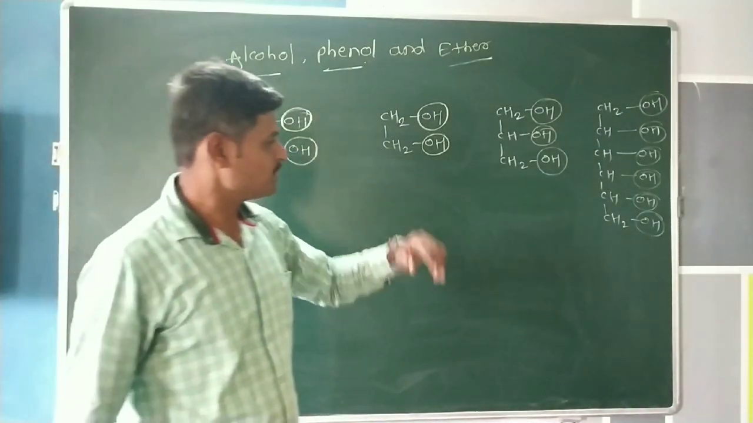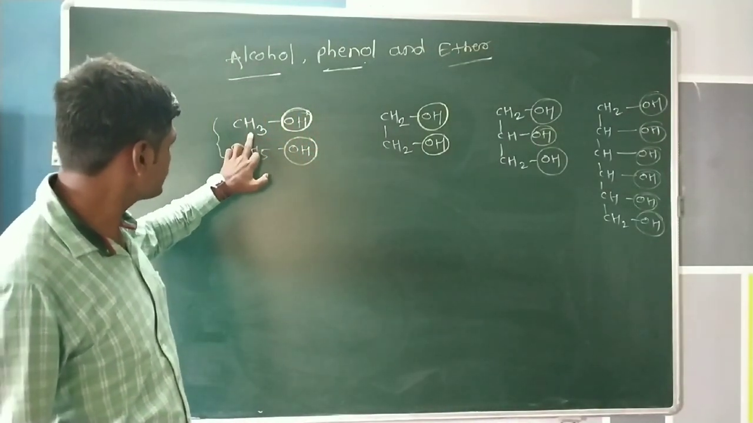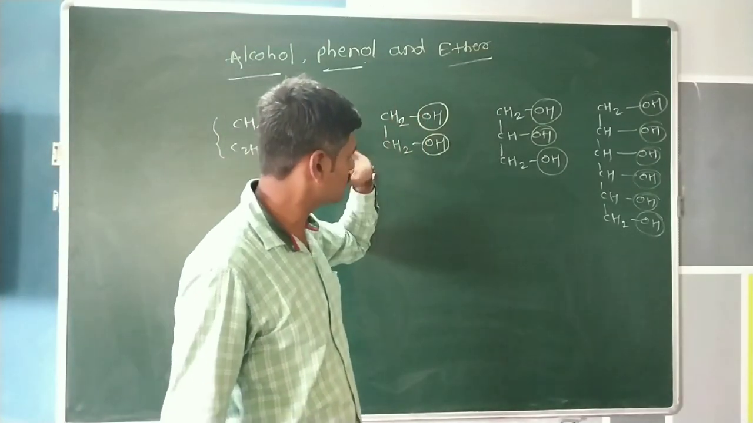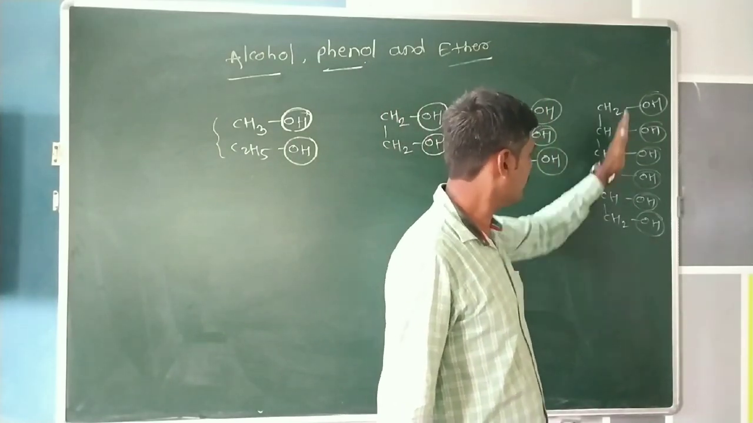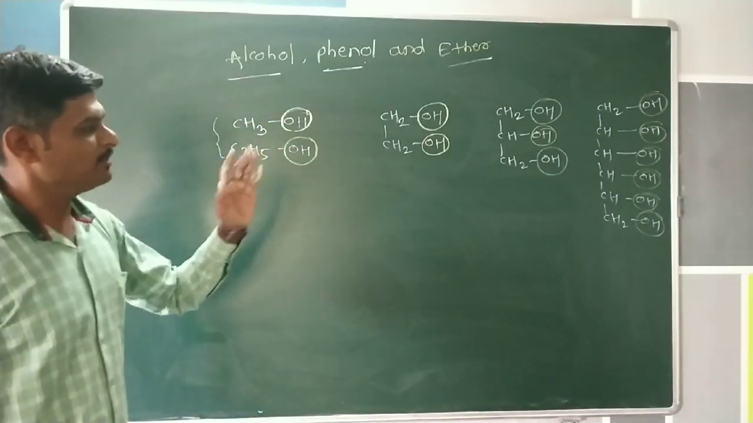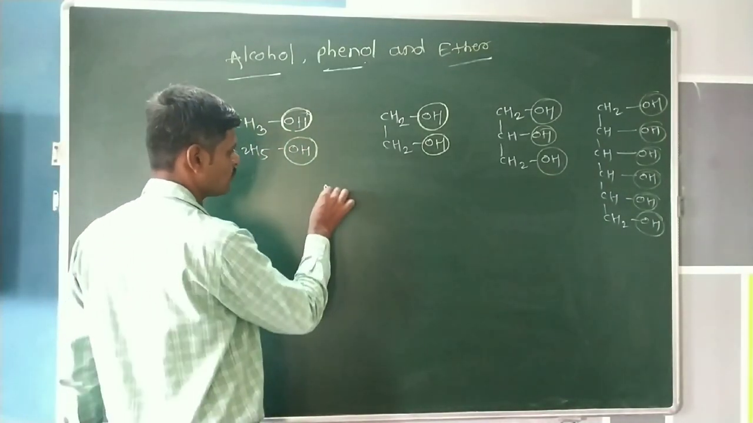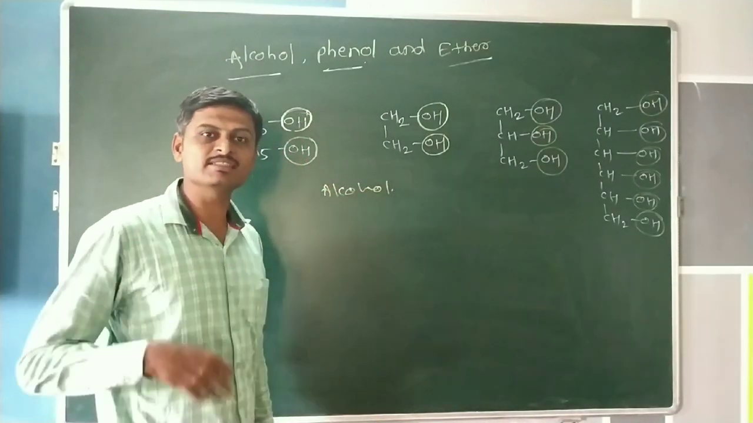By using these examples, we can easily identify: in this example, one hydroxy group is here. In this molecule, two hydroxy groups are here. In this molecule, three hydroxy groups are here. And in this molecule, six hydroxy groups are here. On the basis of these examples, we can also classify alcohols into the following types.